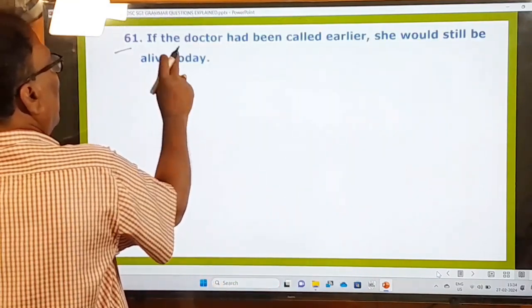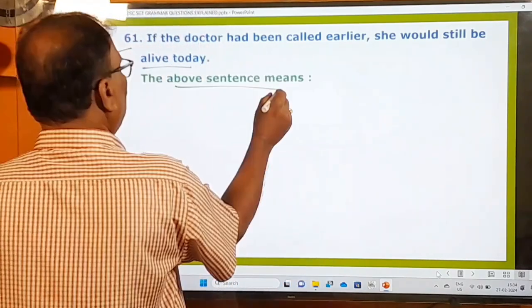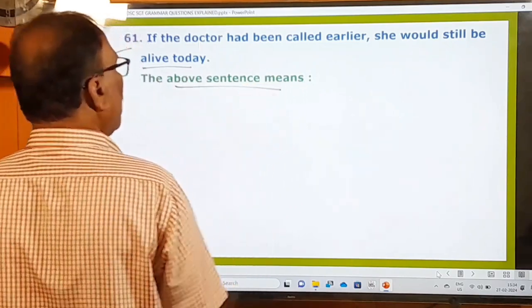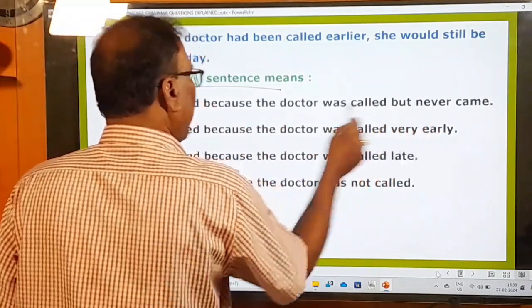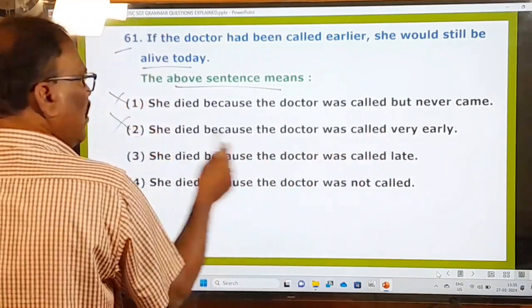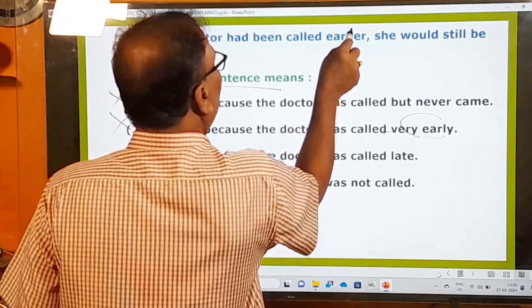61st question. If the doctor had been called earlier, she would still be alive today. What does the above sentence mean? She died because the doctor was called but never came. No. She died because the doctor was called very early. No. He was not called early. If the doctor had been called earlier means